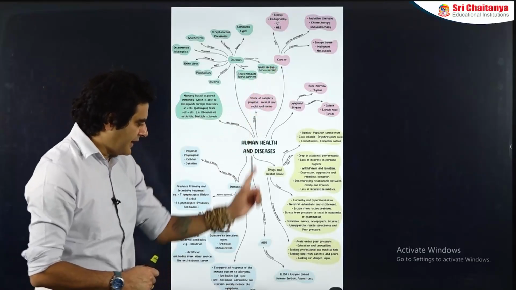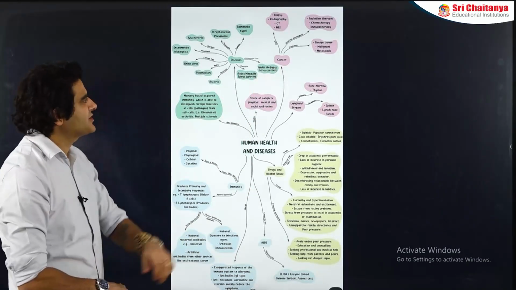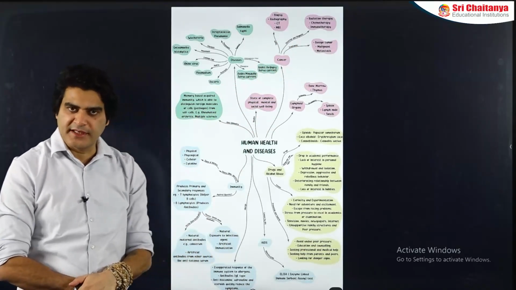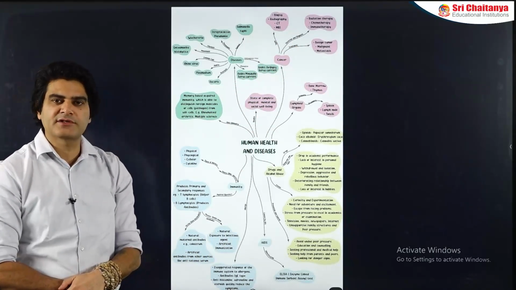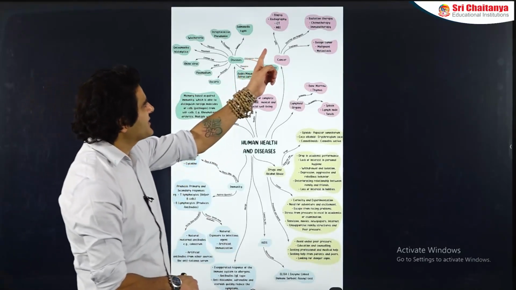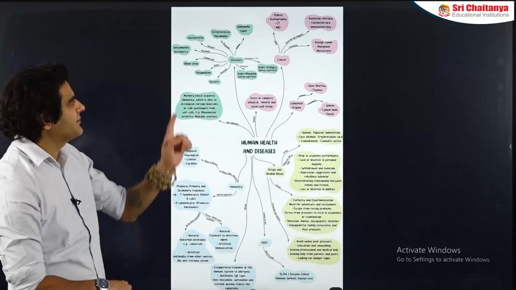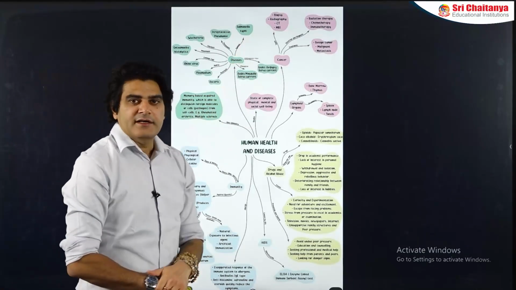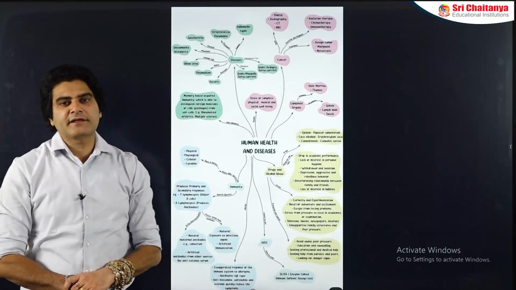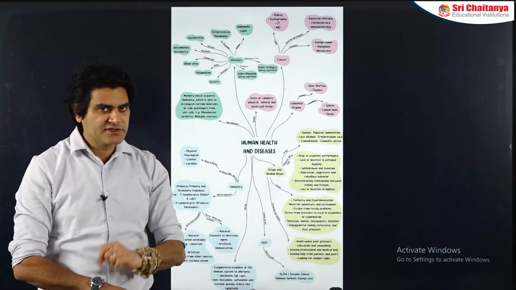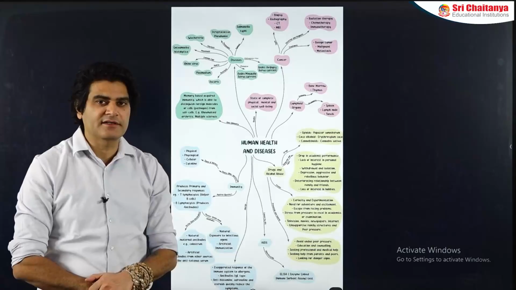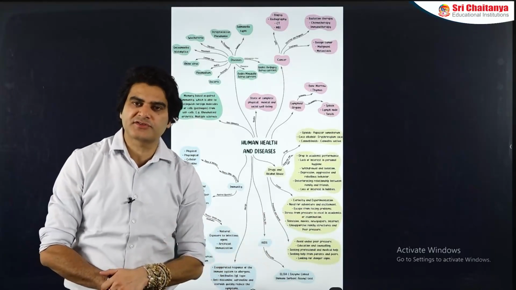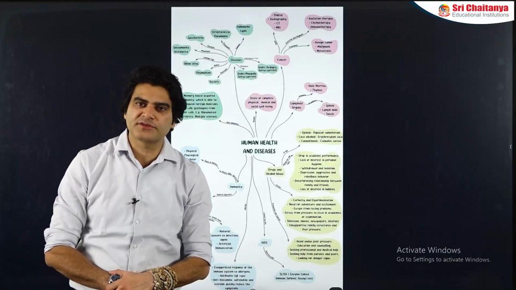Then cancer and AIDS, the two diseases given in detail in this chapter. Cancer types: malignant and benign tumors, localized. Malignant tumors show metastasis. Detection of cancer is done through various techniques like biopsy, that is the examination of a living tissue sample; radiography, that is using radiations to make images of internal organs of the body, for example using X-rays to make images, that is CT scan; using magnetic rays, which are by the way safer compared to X-rays, that is called MRI, magnetic resonance imaging.